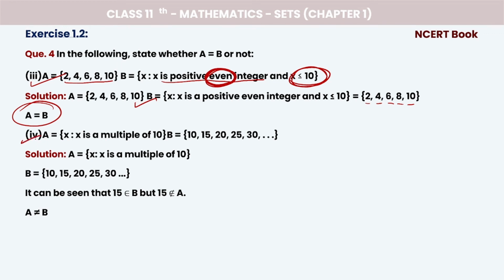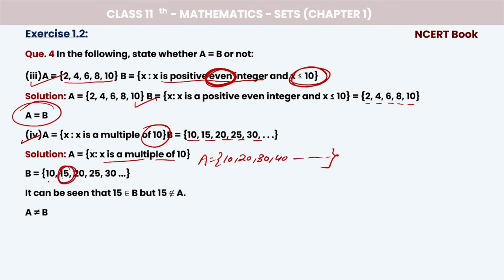Now let's talk about the fourth. A: X is a multiple of 10. B: 10, 15, 20, 25, 30. So let's take it. X is a multiple of 10 means 10. Then here A is 10, 20, 30, 40 and so on, right? Now here B equals 10, 15, 20, 25, 30.